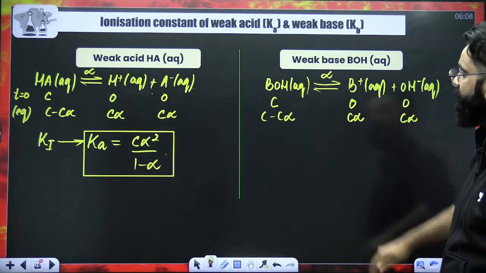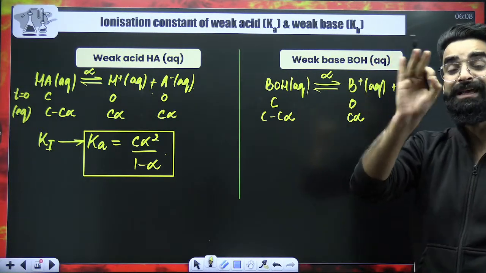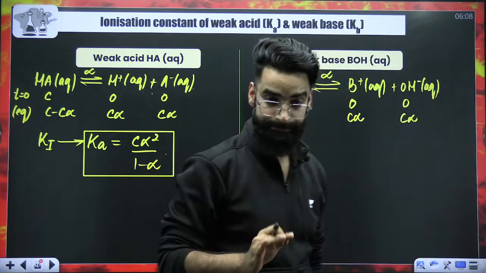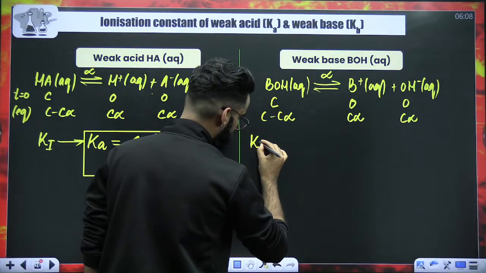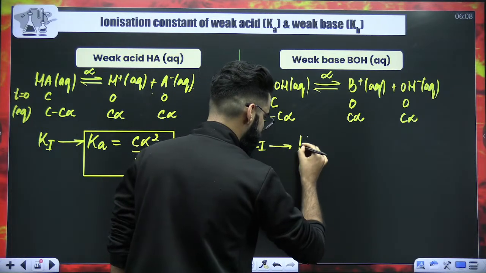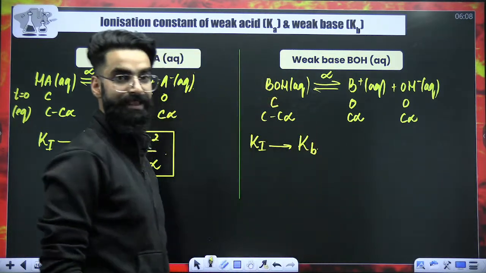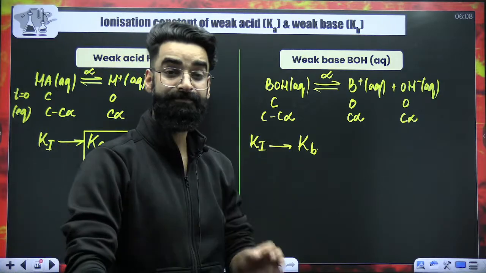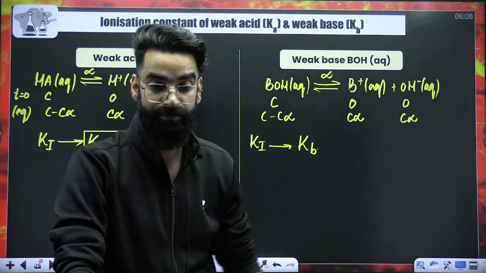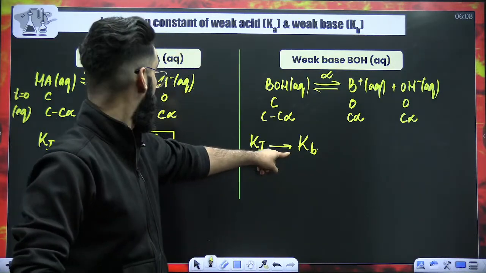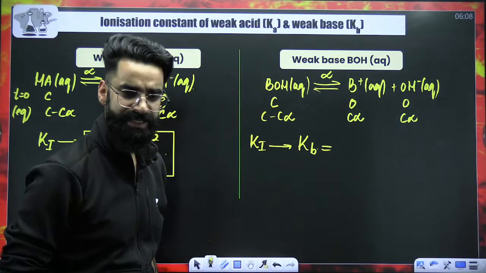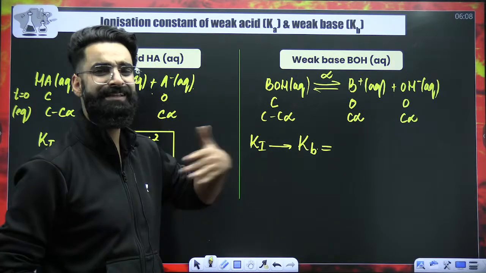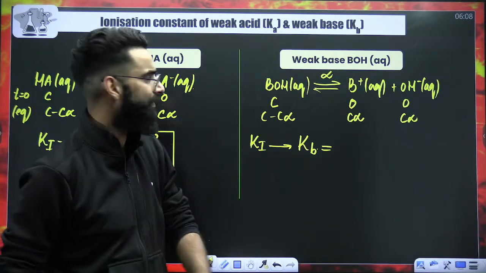Now, dear students, particularly when your weak electrolyte is a weak base, at that point of time, Ki is replaced by the term Kb. Kb is something which I'll be calling the ionization constant of a weak base. How do I write this expression? You know how to write the expression, the same way as you used to write the expression for Kc, right?